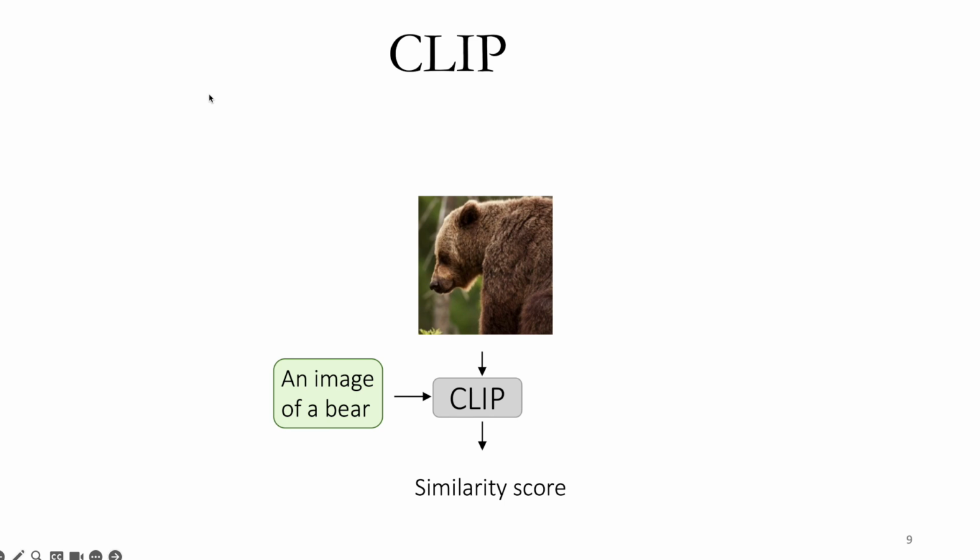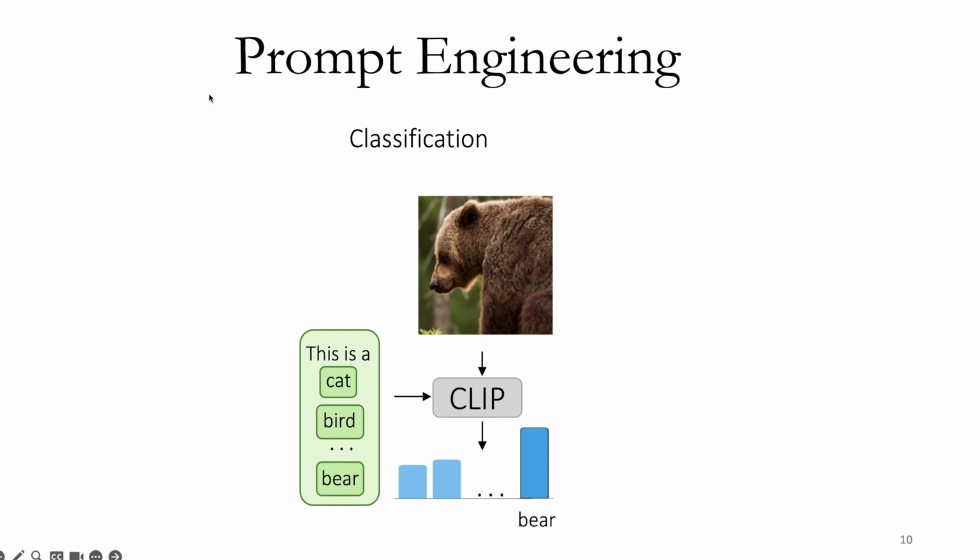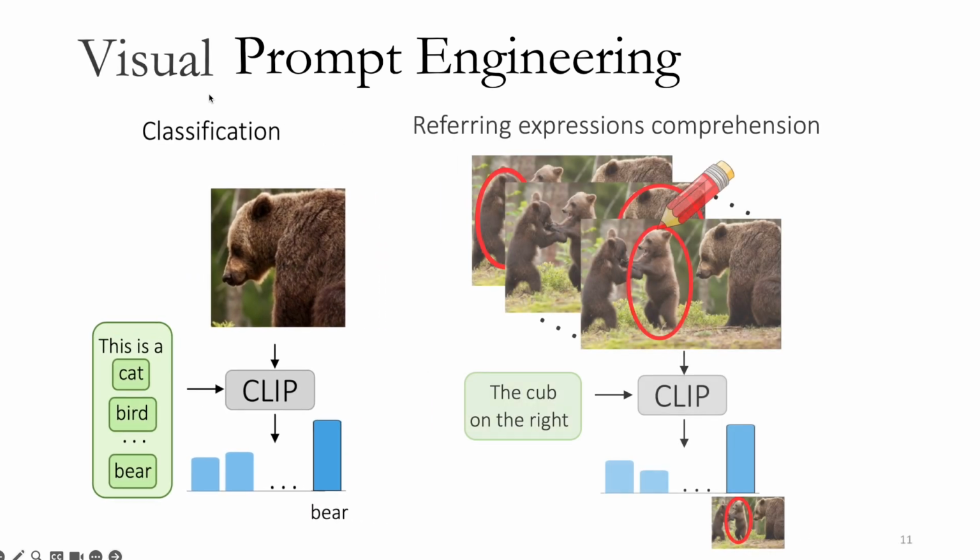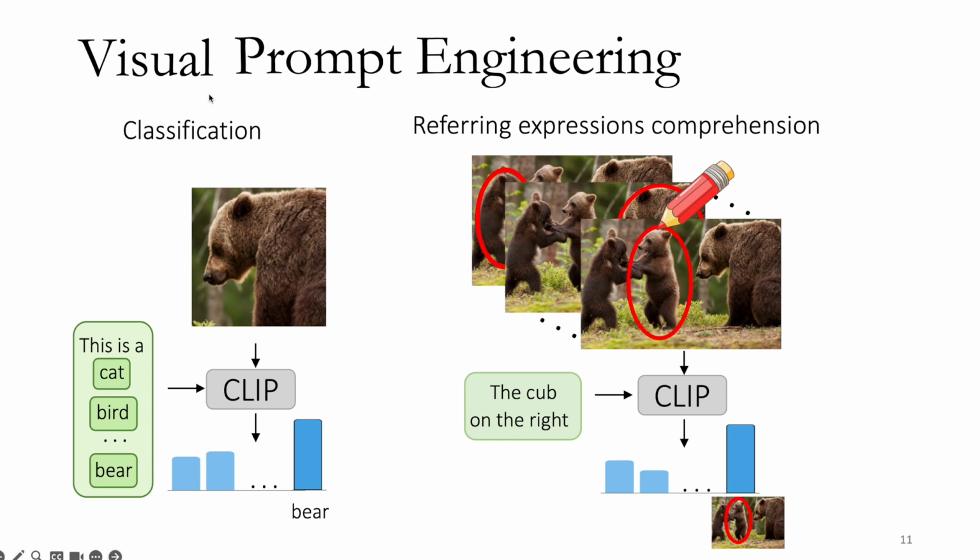Now let's see how this similarity score can be used. Using prompt engineering, we can zero-shot classify an image. We engineer the possible classes into prompts and have CLIP score them, where the prediction is the sentence with the highest similarity score. Prompt engineering has become an important part of interacting with LLMs and vision language models. However, prior methods have mostly focused on text prompt engineering. In this work, we explore visual prompt engineering. Instead of textual input, we engineer the visual input to CLIP.